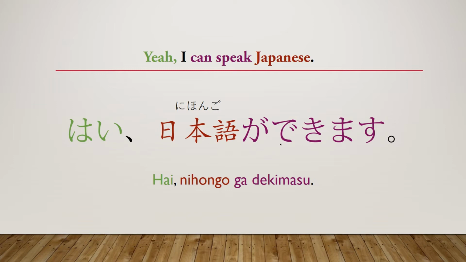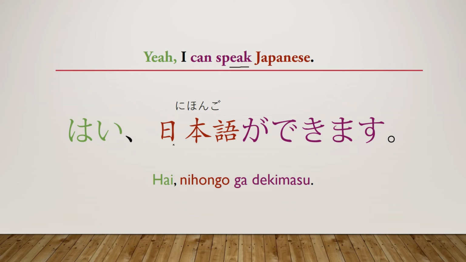Or even another way would be, Hai, nihongo ga hanasemasu, which would be the potential form of hanasu, which means to speak. But I decided to go with the most simple form, which is just nihongo ga dekimasu. And even though you don't see anything in this sentence that says to speak, it is implied.